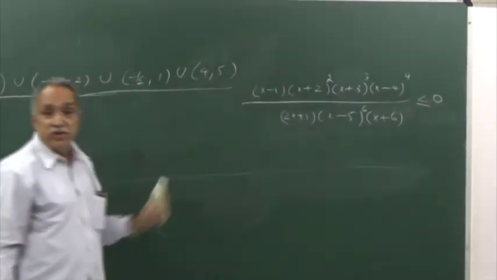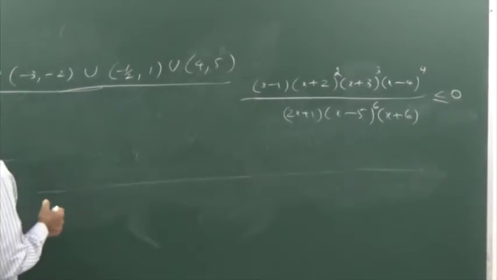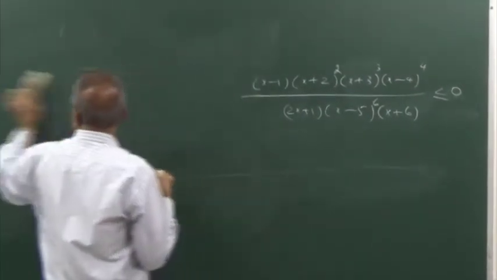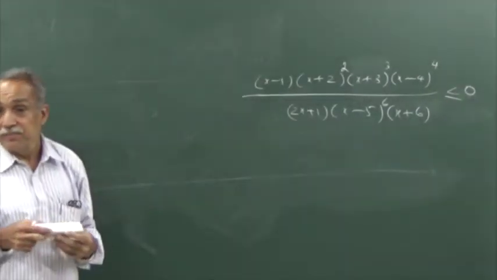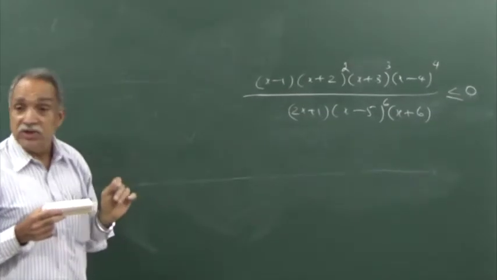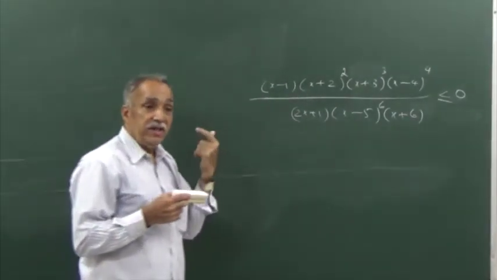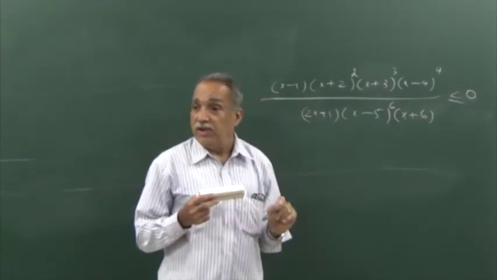Okay, how do you solve this inequality? We notice that there are some powers in the factors. Some of the powers are odd, some powers are even. We can easily get rid of those even powers. We know one property of real numbers.